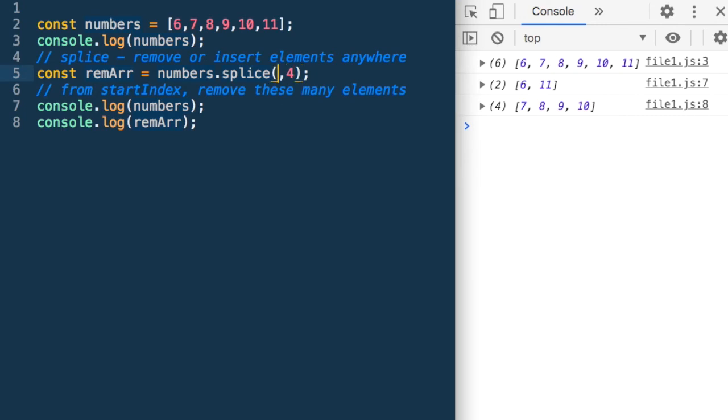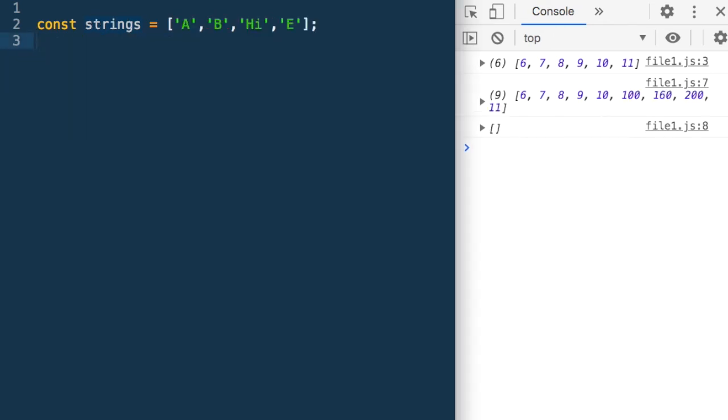Let's say starting from the start of the array, I want to remove 2 elements. So what should be removed? 6 and 7. Let's do it. So numbers is now 8, 9, 10, 11, and the removed elements are 6, 7. So we have seen how to use splice to remove. Let's see how we insert elements using splice.